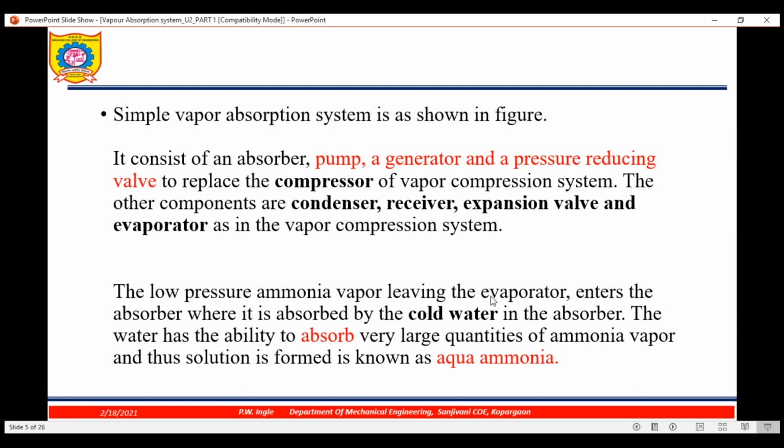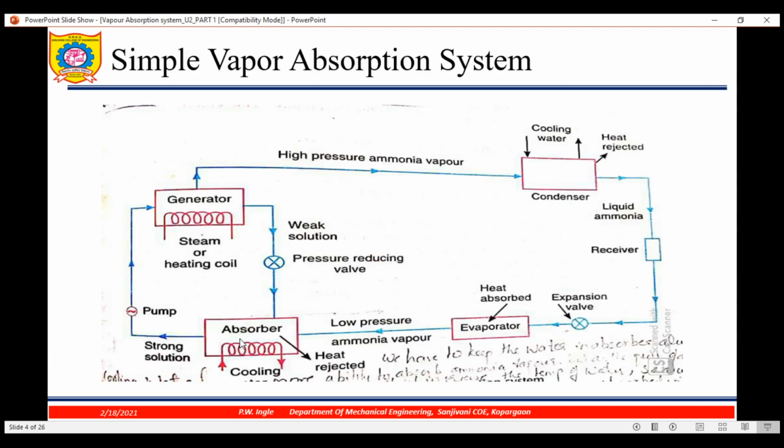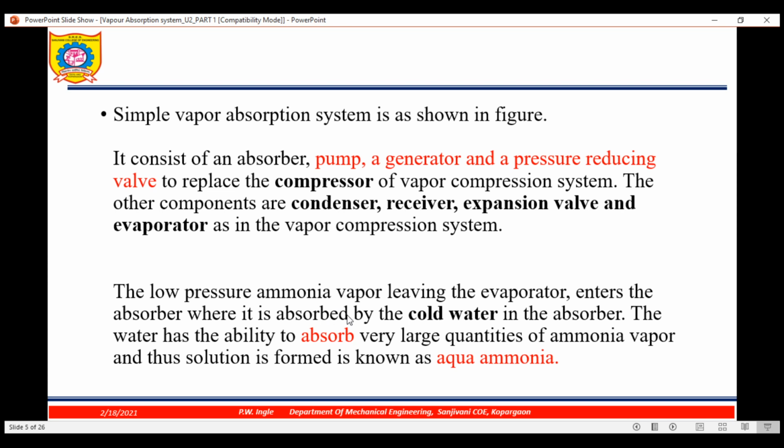The low pressure ammonia vapor leaving the evaporator enters the absorber where it is absorbed by the cold water. The water has the ability to absorb very large quantities of ammonia vapor. Thus, a solution is formed known as aqua ammonia. Water which has low temperature has the capacity to absorb very large quantities of ammonia vapor, and the solution which is formed is known as aqua ammonia.